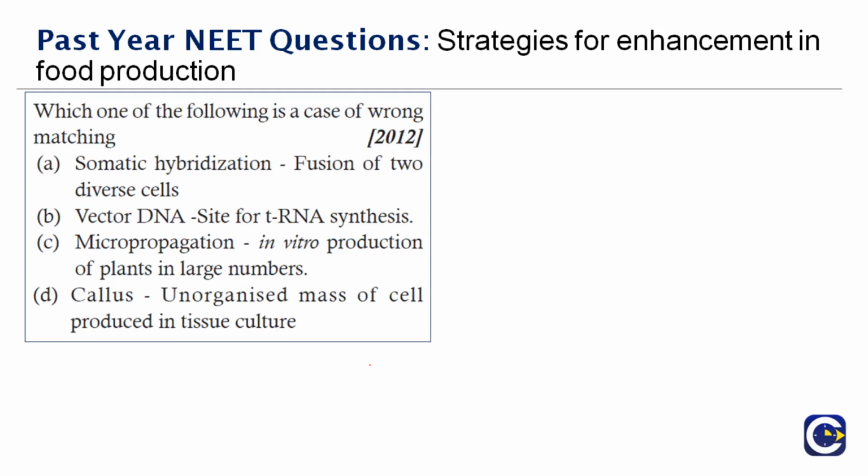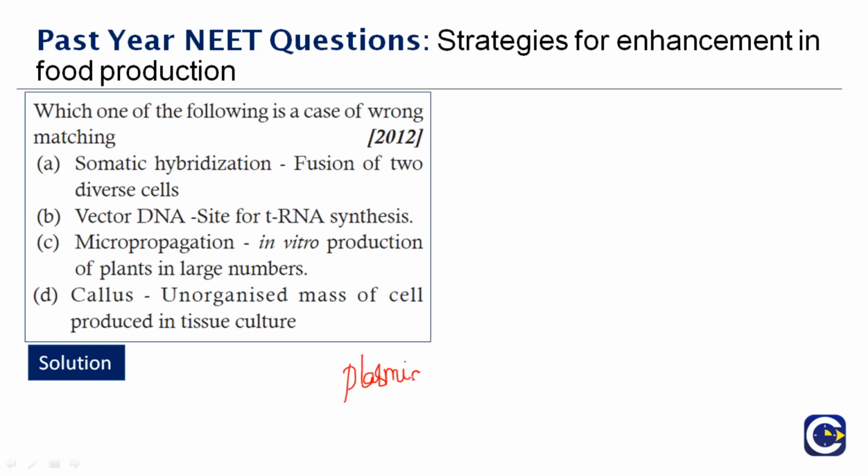Next question here. Which one of the following is a case of wrong matching? You need to analyze the statements here. Somatic hybridization is a fusion of 2 diverse cells. You have to find the wrong one. Vector DNA is the site of tRNA synthesis. That is wrong. Vector DNA are the DNA molecules that carry a foreign DNA segment and replicate inside the host cell. Vector DNA that we mostly use are actually plasmids.